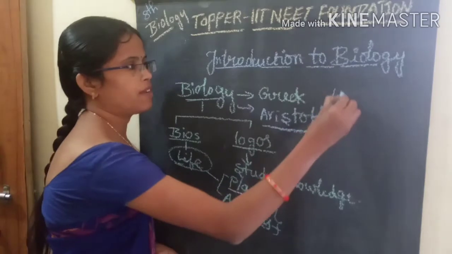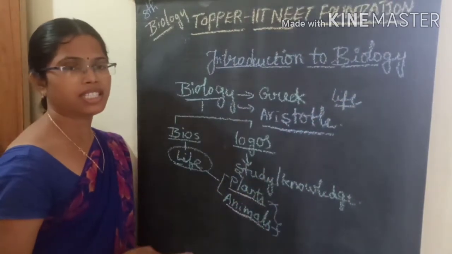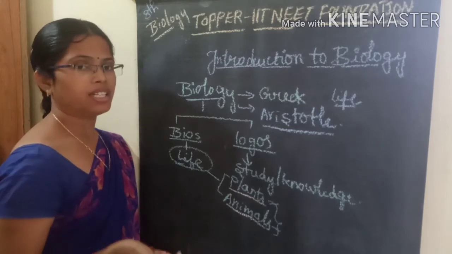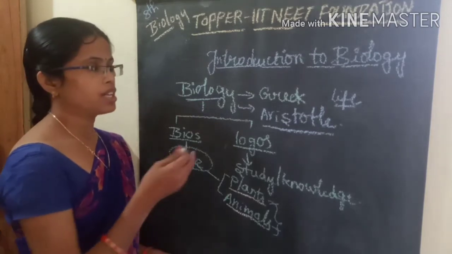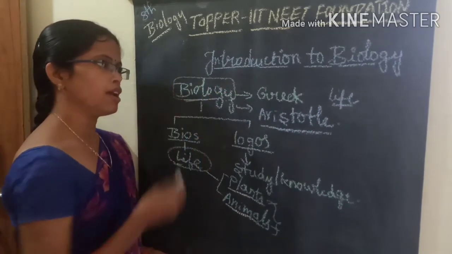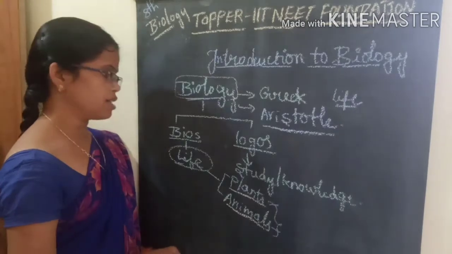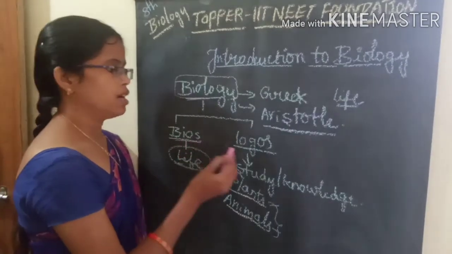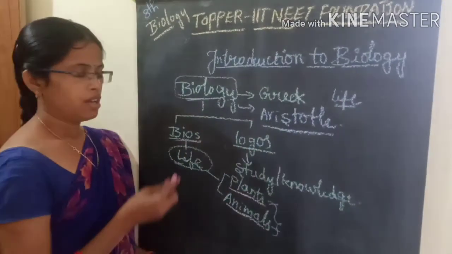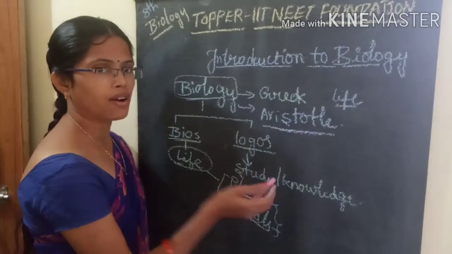So whatever organisms exist with life, we study those living organisms by discussing biology. In biology there are mainly two parts: bios and logos. Bios means life, and logos means study or knowledge.